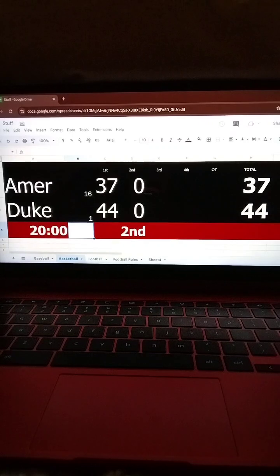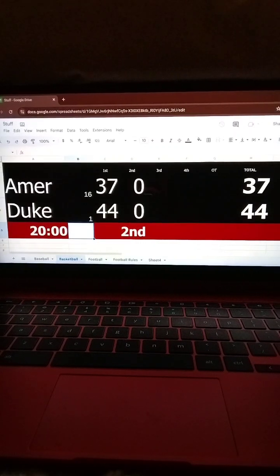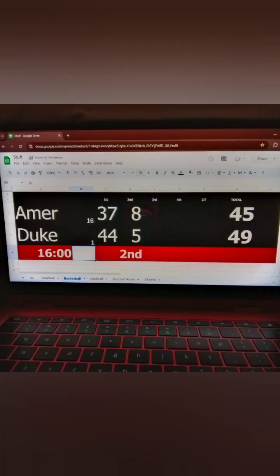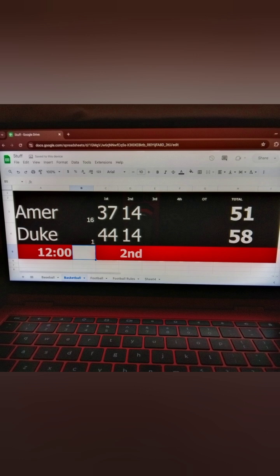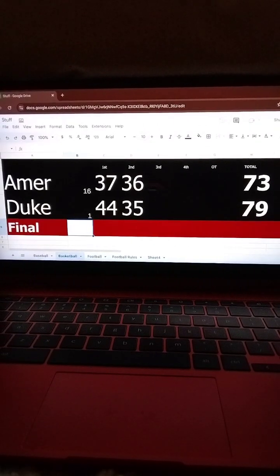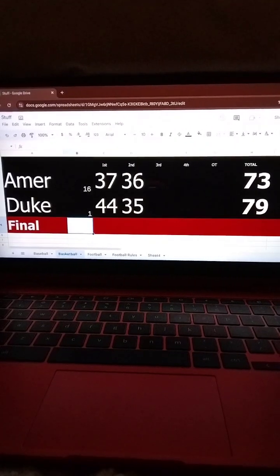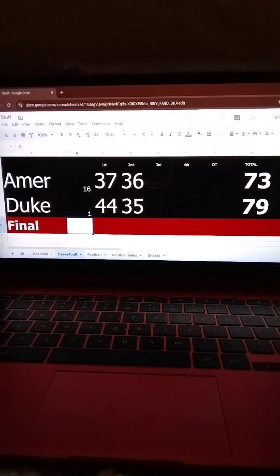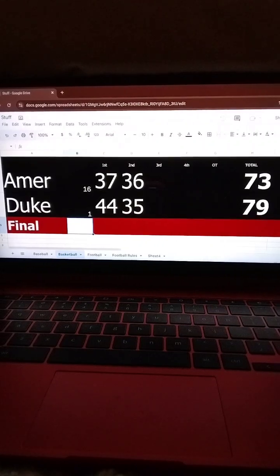Also, side note, I forgot to indicate which half it was in the first part of this game, but there it is now. Sorry, technical difficulties, and that's a cinema sin on me. But regardless, here we go with the second half. All right, there we have it. Duke holds off American 79-73. They will go on to the second round to face either Mississippi State or Baylor.